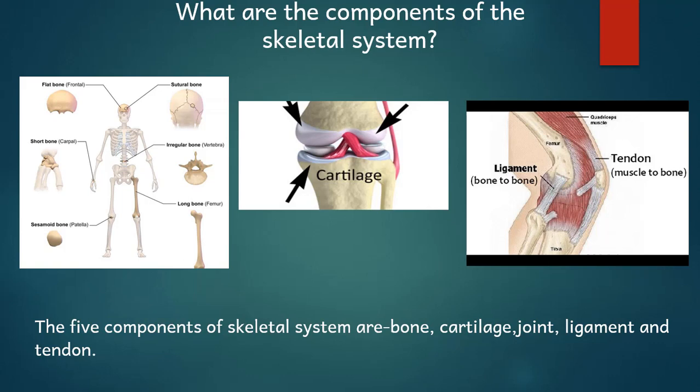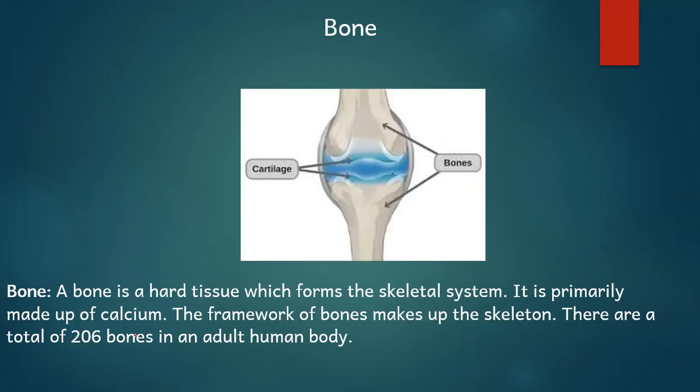It is said that the skeletal system in the human body consists of 5 different things: bone, cartilage, joint, ligament and tendon. Please do remember, it's very important: bone, cartilage, joint, ligament and tendon. Let's see what these different parts are.